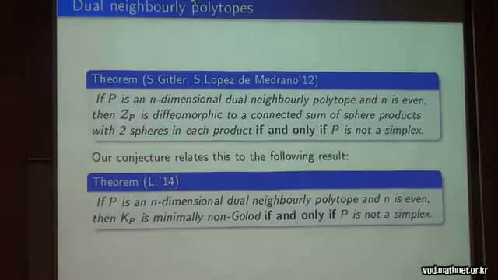Our conjecture about algebraic characterization of connected sums relates this to the following result. In this case, if P is a dual neighbourly even-dimensional polytope, then K_P is minimally non-Golod, also if and only if P is not a simplex. In this case, K_P is Golod, not minimally non-Golod.